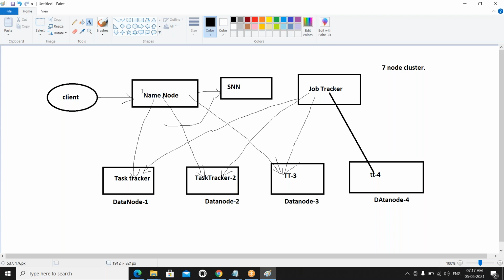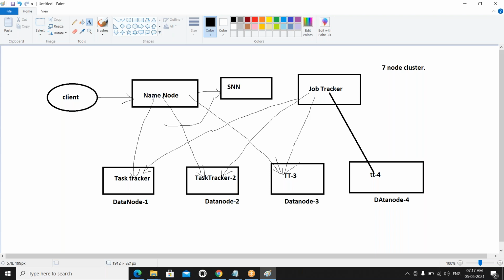That information is provided to the job tracker. Internally, the job tracker is receiving all the information from the name node only. All the information will be available in the name node. So this is the end-to-end Hadoop 1.x version framework. Any questions, any doubts up to here?